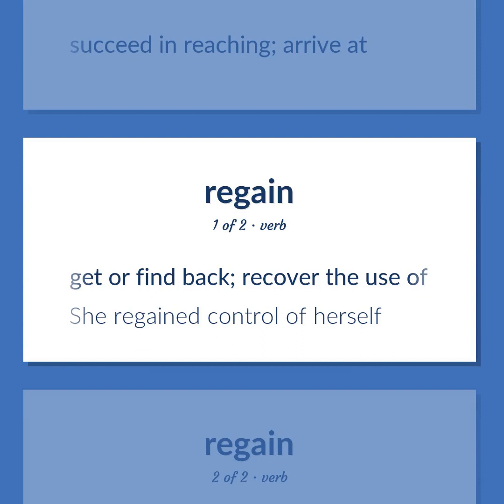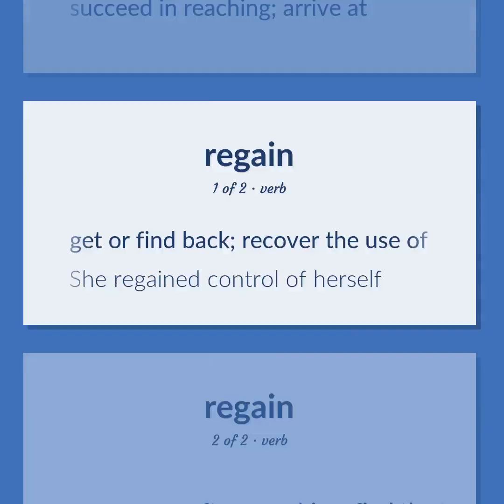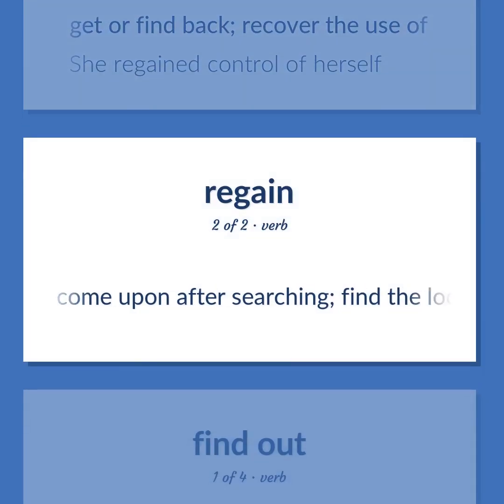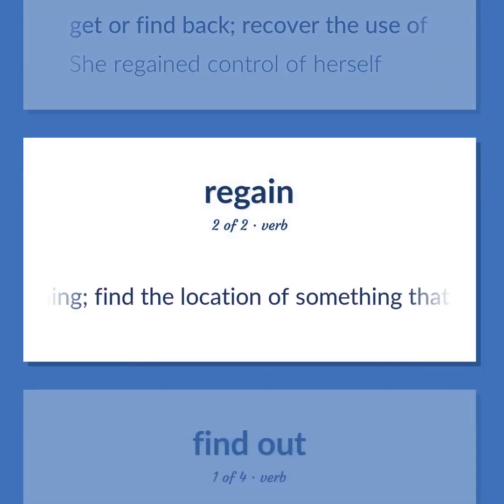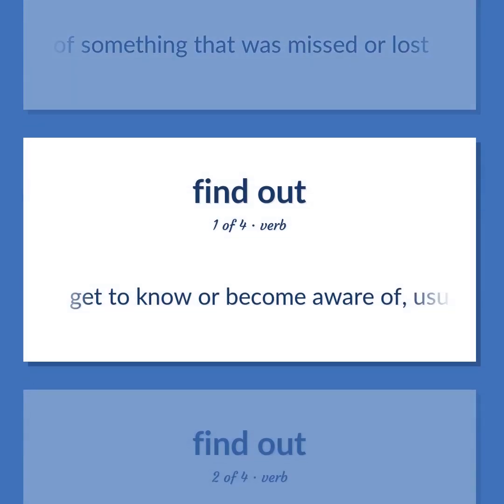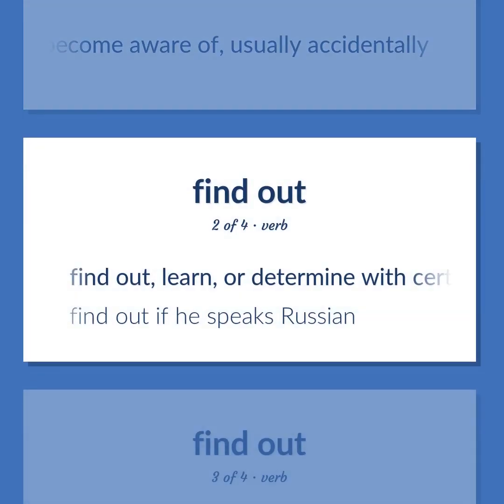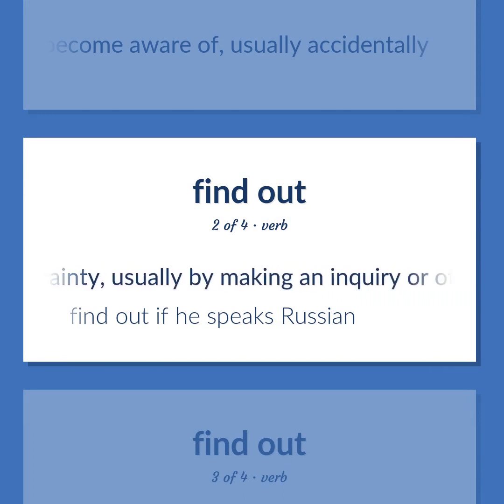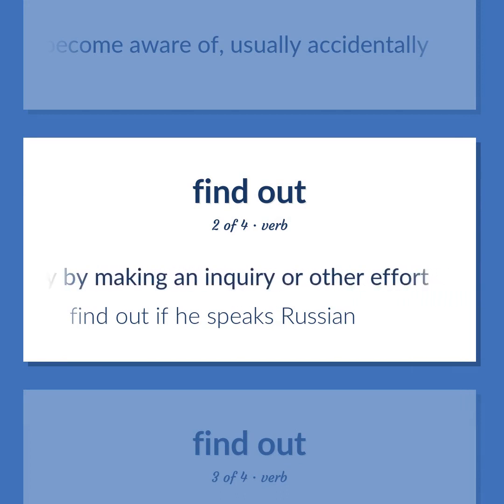She regained control of herself. Come upon after searching; find the location of something that was missed or lost. Get to know or become aware of, usually accidentally. Find out, learn, or determine with certainty, usually by making an inquiry or other effort. Find out if he speaks Russian.